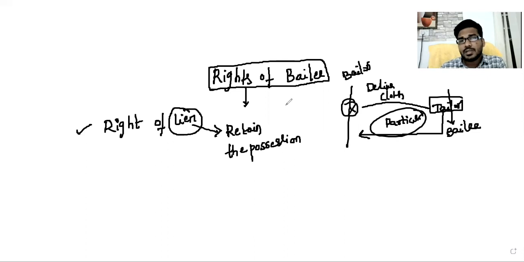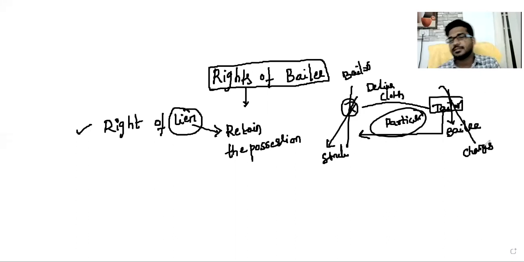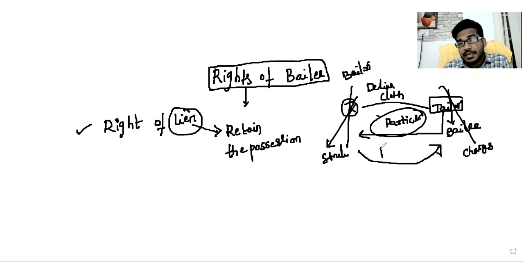In this scenario, what is X? The stitched cloth is a consideration to X, and the tailor's fees or charges are the consideration to the tailor. Now, stitching is completed. After completion of stitching, this person is liable to pay the charge, yes? Suppose the charge is 500 rupees.